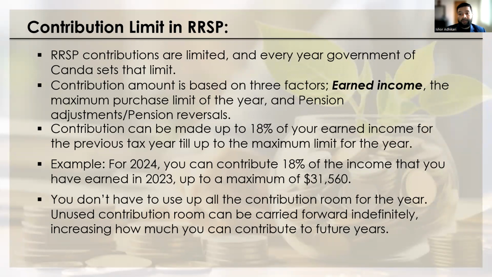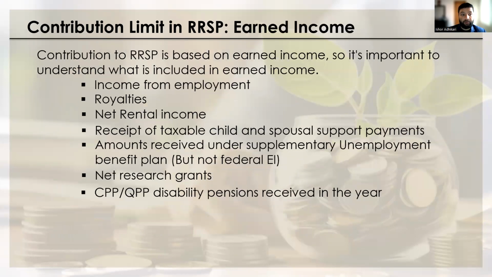There is a contribution limit on RRSPs, which is set by the government of Canada every year. The contribution limit is based on three factors: income, a maximum percent limit, and the pension adjustment or pension reversal. You can contribute 18% of your previous year's earned income, or the maximum limit for that year. For example, for 2024, you can contribute 18% of your 2023 income, up to a maximum of $31,560. If you don't use all of the contribution room, you can carry it forward indefinitely, which will give you more room for higher contributions in future years.